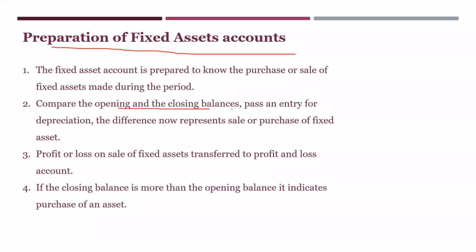Compare the opening and closing balances, pass an entry for depreciation. The difference now represents sale or purchase of fixed assets. Very simple. Take the opening and closing balances, pass the depreciation entry, and whatever remains, you try to understand whether it is a purchase or sale.